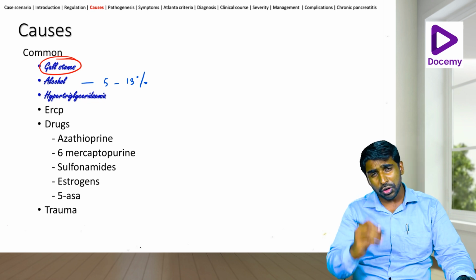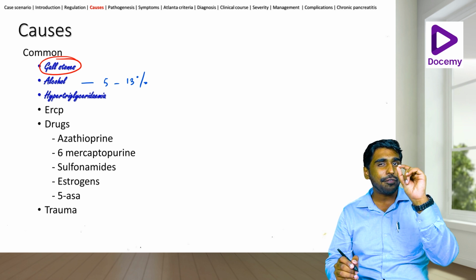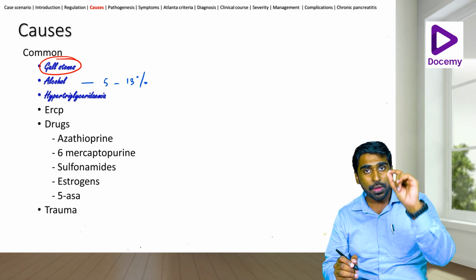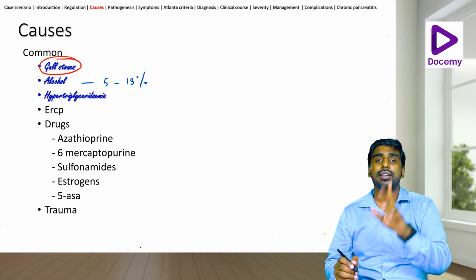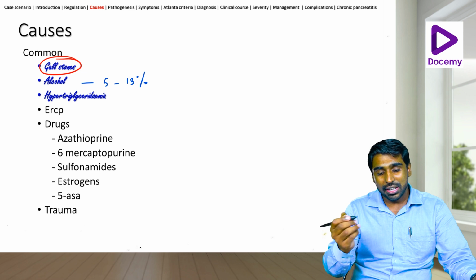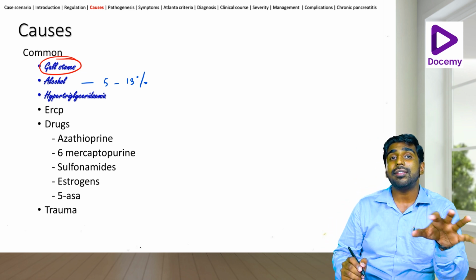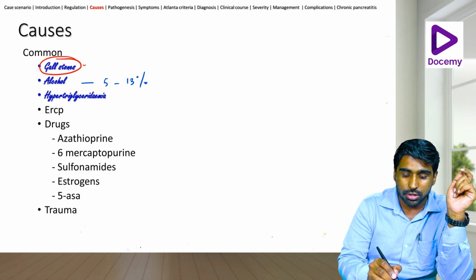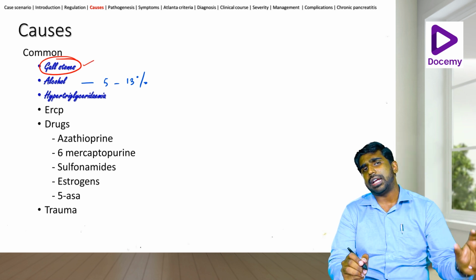Now, do you want to know an interesting fact? Microlithiasis, that is gallstones less than 5 millimeters, increases the risk of pancreatitis by 4 times. I don't say that, Harrison says that. So this is the first and foremost cause of pancreatitis all over the world. It is gallstones. Then we have alcohol. And then third, we have hypertriglyceridemia.